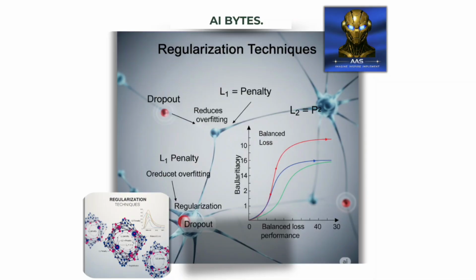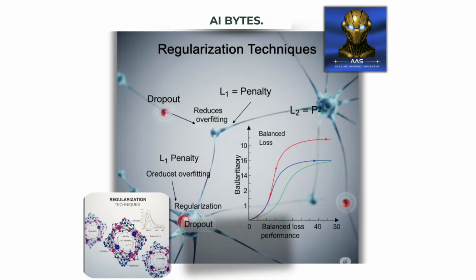Introduction to regularization. Let me begin with the core principle. Regularization is a collection of techniques designed to prevent overfitting by adding constraints or penalties to our model during training. Think of it as a disciplinary mechanism that prevents your neural network from memorizing the training data too precisely, thereby ensuring it generalizes well to unseen data. In this diagram, you can observe three primary regularization approaches that we employ in modern deep learning architectures. Each technique operates on different aspects of the learning process, and understanding their mechanisms is crucial for any serious AI practitioner.